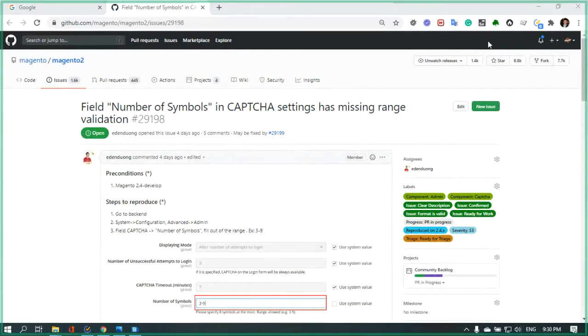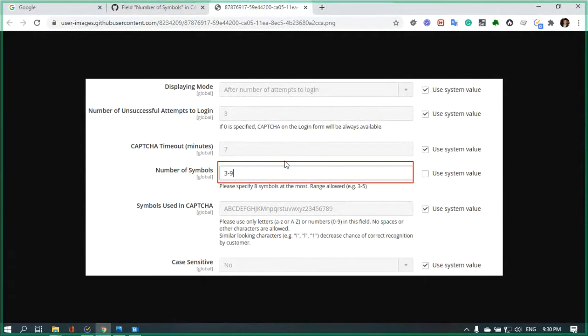The first issue, this ticket describes a problem related to CAPTCHA: missing range validation for the number of symbols setting. As we can see from the comment under the input field, the maximum number of symbols allowed is no more than 8. Therefore, valid values may be like 1, 2, 3, 4, 5, 6, and so on up to 8. But for now, we are able to set a value like 20 or 40, for example.